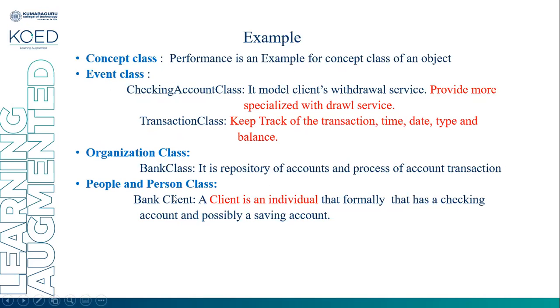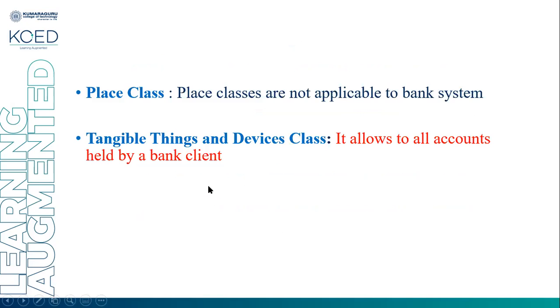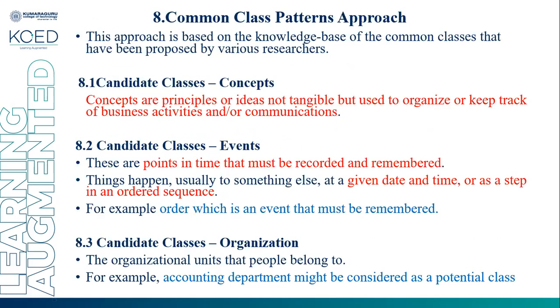People and person are a bank client. A client is an individual that has a checking account and possibly saving account. So client belongs to the class people and person. And places. There are no places mentioned in this banking system, so that is not applicable. Tangible things and devices class, it allows all the accounts held by the bank client. Okay, so this approach is known as the common class pattern approach.